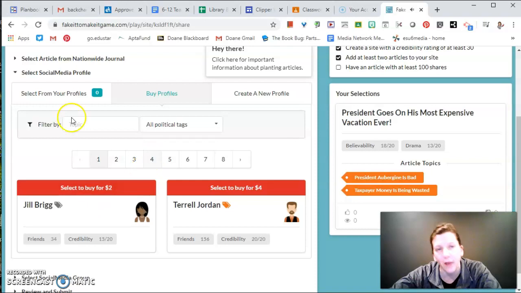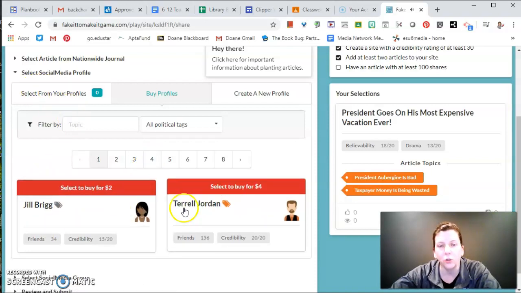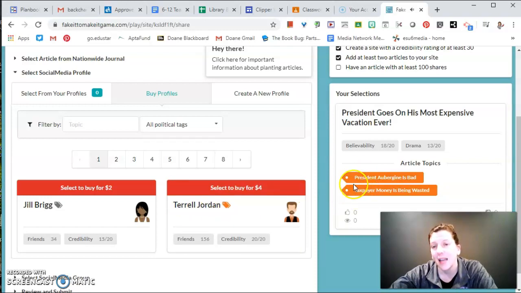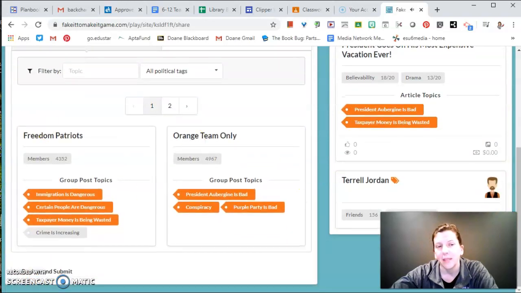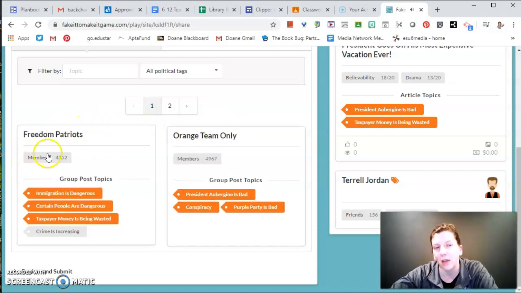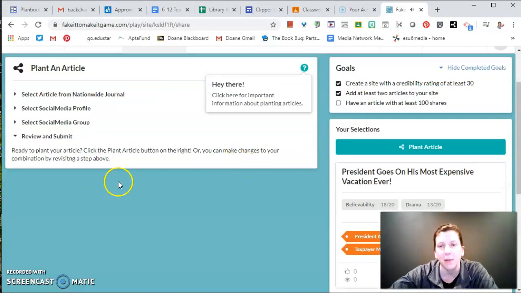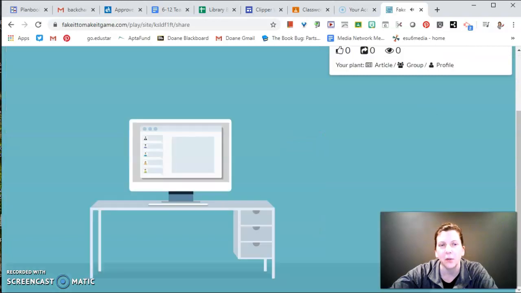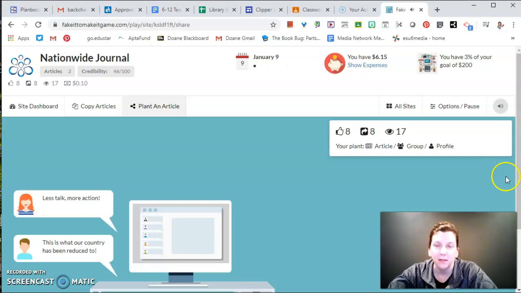Oh, I got to buy a profile. So I can buy a Jill Brigg, or I can buy Terrell Jordan. Now if you see Terrell Jordan, he's got an orange tag right here, and this has some orange tags too. So if I plant it on this one, now I could pick people that have got a lot of members. 4,000 members, 4352. I'm going to put it here. Now, let's see what happens. I'm going to plant this article and see what happens. We want people to read it. Now, the more people that see this article, the more money I'm going to be able to make.